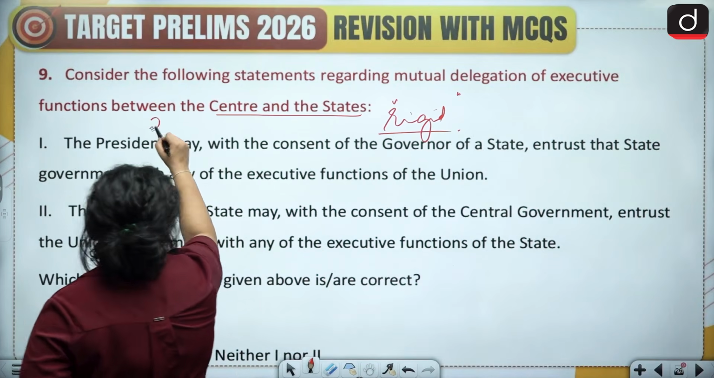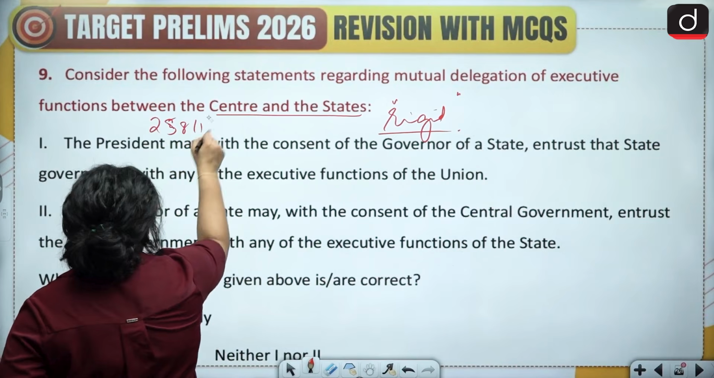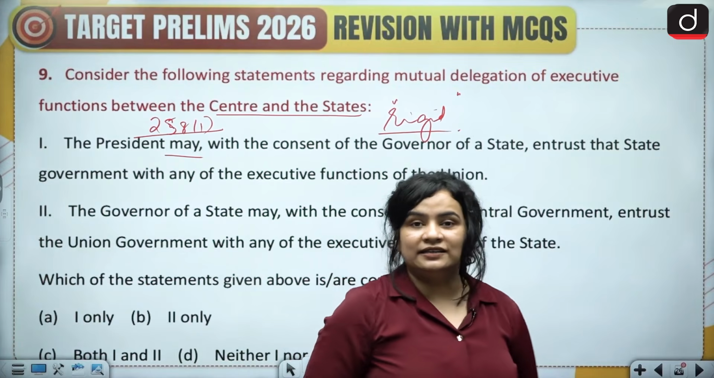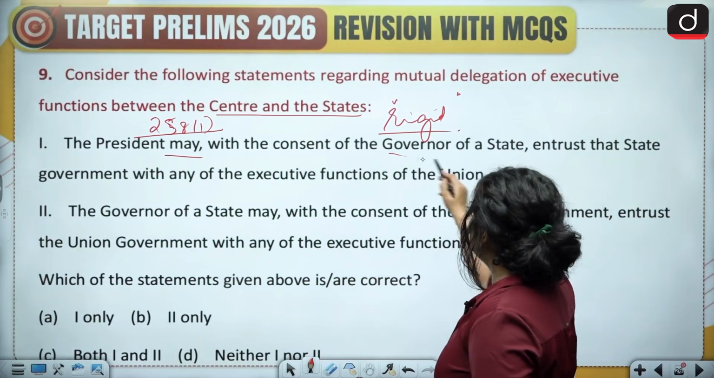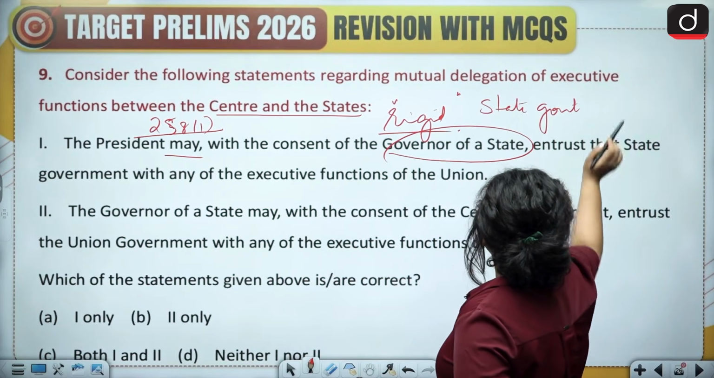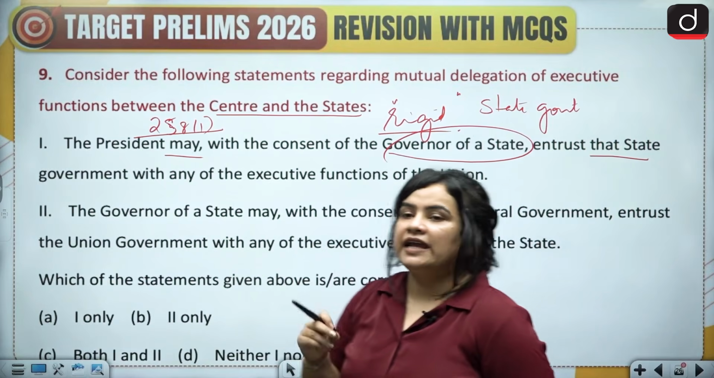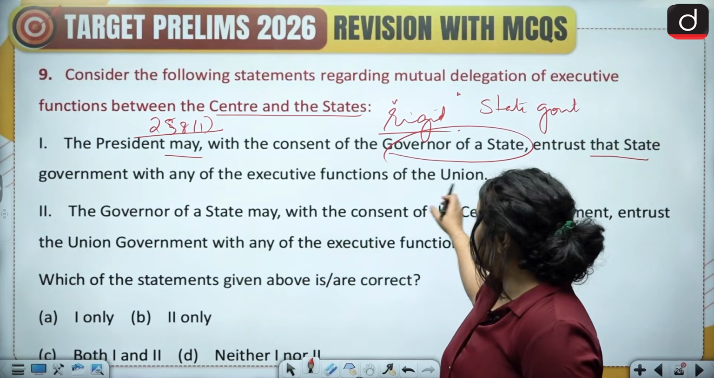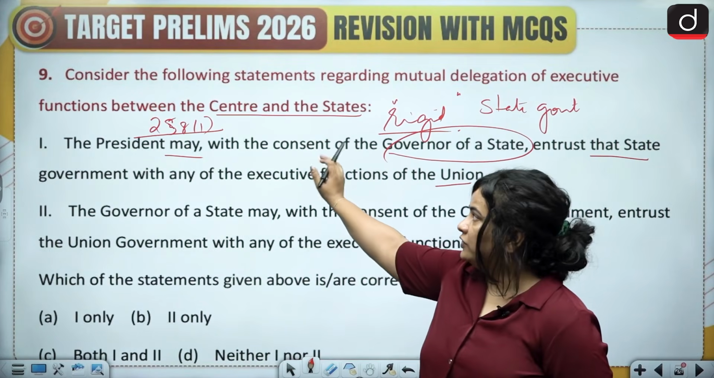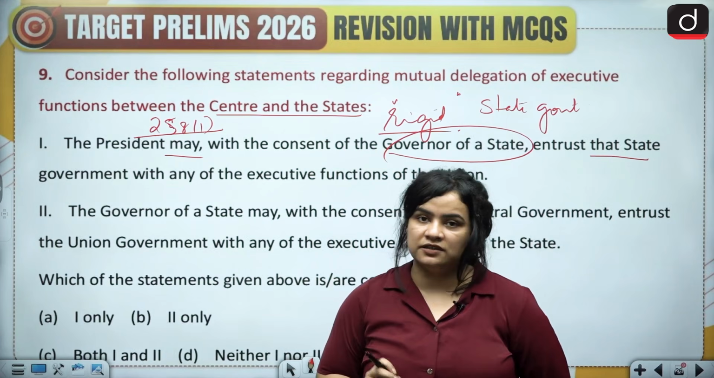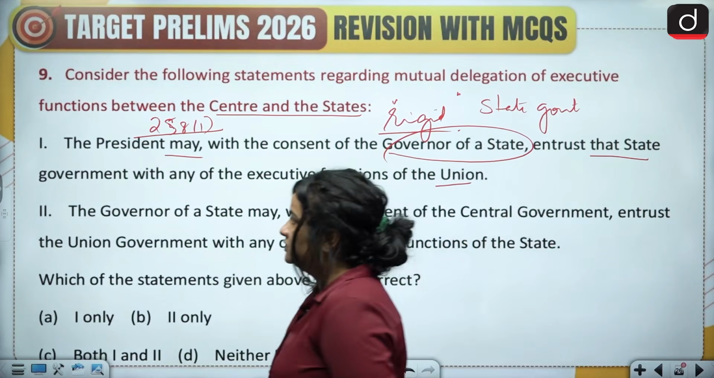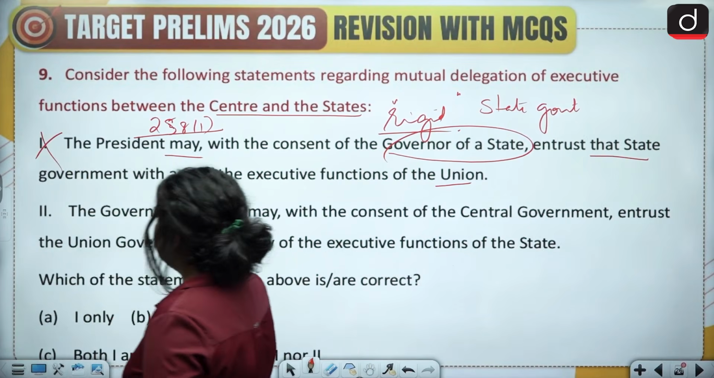Now, under Article 258, Clause 1, the president may, with the consent of the state government, not the governor of the state, entrust that state government with any of the executive functions of the union. So this indeed is possible, of course, under certain circumstances. However, the consent of the state government is required, not the governor. And this happens under Article 258, Clause 1. Therefore, this statement is incorrect.